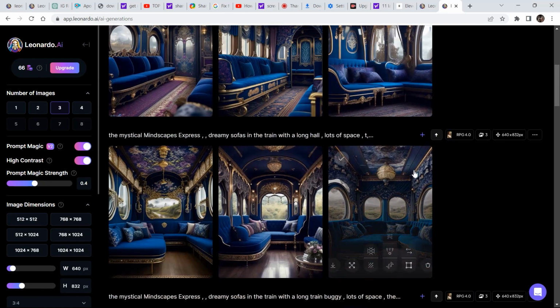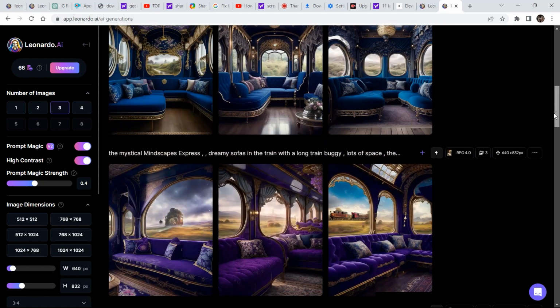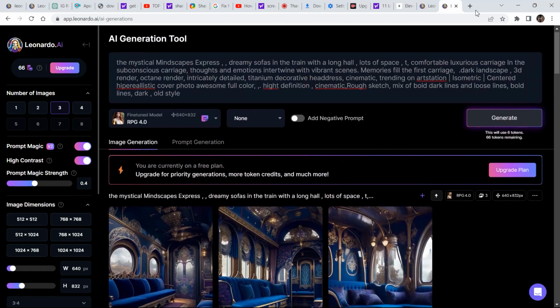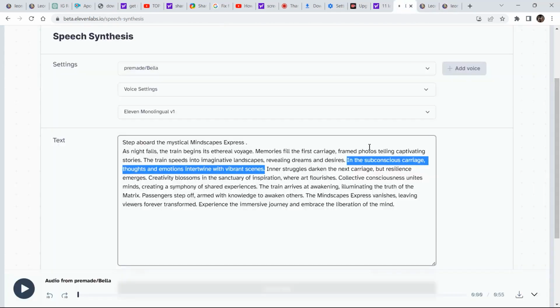So these many generations are enough to give you an idea of how to complete the whole short story and generate separate images for every scene. It will not take more than 1 hour to generate the whole story. If you are new to all this, then you may take a bit more than 1 hour, but for me, it just takes half an hour if I want to generate a story.